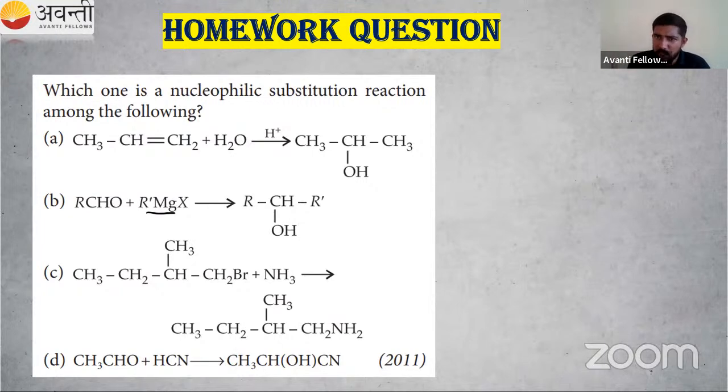A transition state is not possible to isolate; an intermediate is somewhat stable. RX and Nu is an example of a transition state. We will study all these things in detail in hydrocarbons and in your 12th class chapters. So you can do the homework question.